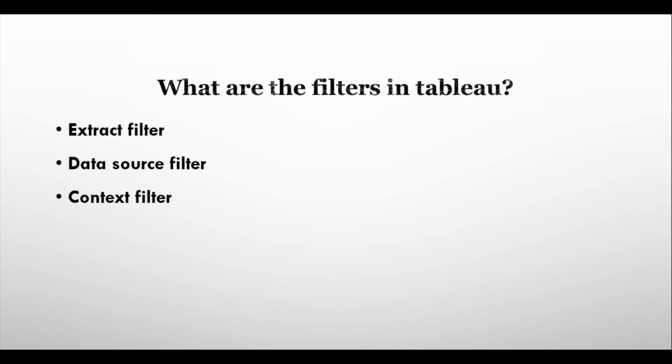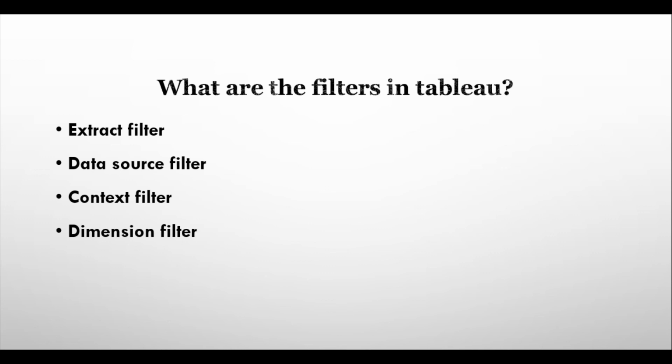This is a context filter. So instead of filtering data from the database, data is getting filtered from the temporary table, so the performance is faster in the case of a context filter. In most interviews, the question of what is the context filter and the limitations and advantages of the context filter is asked. This is also one of the most commonly asked interview questions.